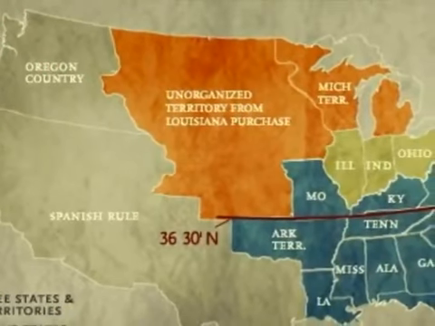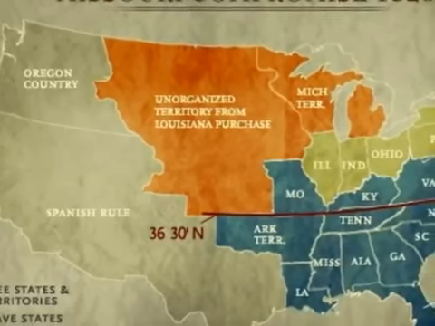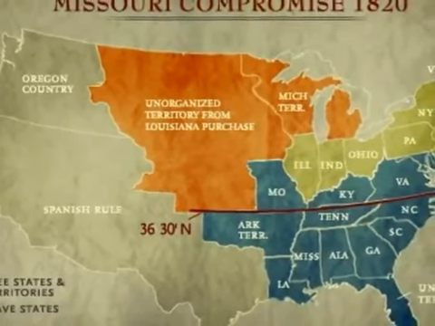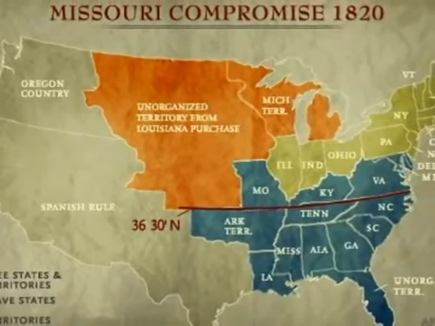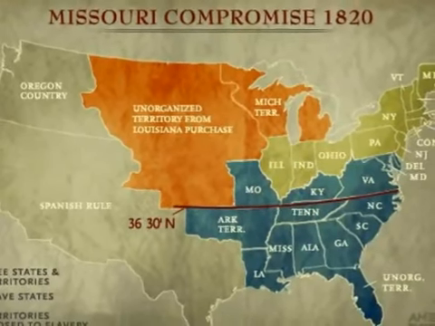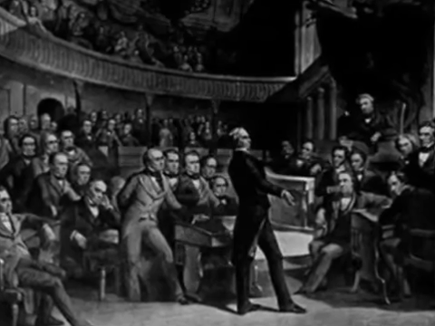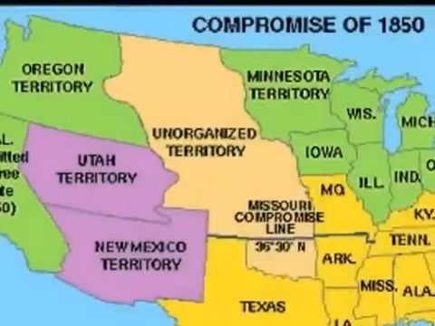The Missouri Compromise of 1820. This law created an imaginary line through the Louisiana Territory. All states north would be free states, all states south would be slave states. This worked until 1850 when California asked to be part of the United States. This upset the balance of free and slave states.